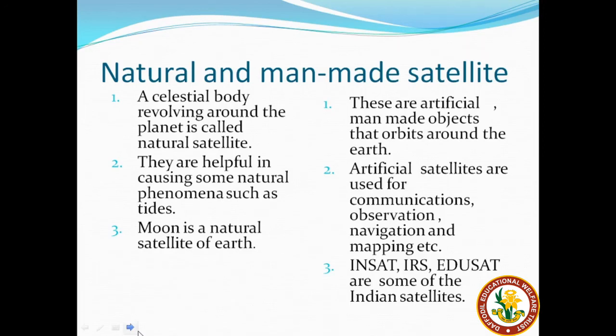The moon is the only natural satellite of Earth, whereas there are many Indian satellites sent to space. A few important ones are INSAT, IRS, EduSat. These are the artificial or man-made satellites sent to space by Indian scientists.